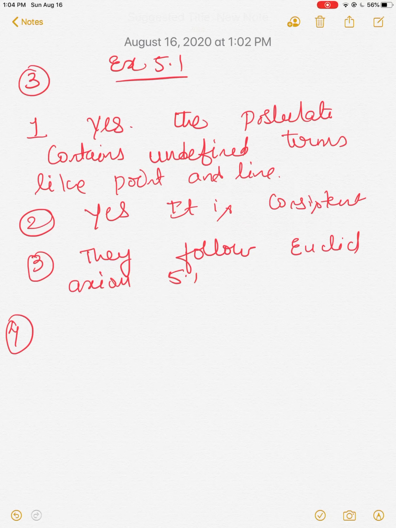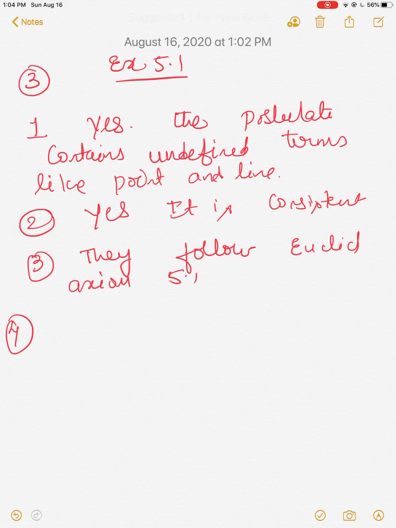See here, exercise number 5.1, third problem. Consider two postulates given below. First: given any two distinct points A and B, there exists a third point C which is between A and B. Second: there exist at least 3 points that are not on the same line.